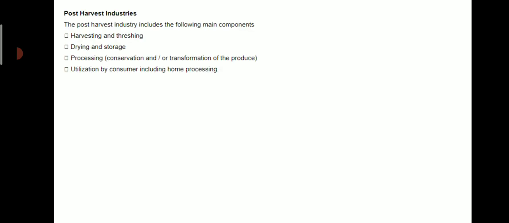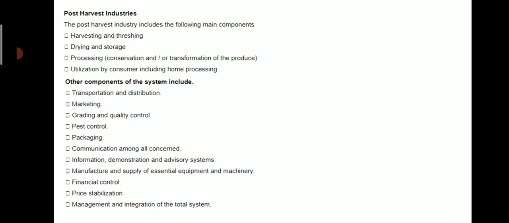So, the post harvest industry includes the following: harvesting and threshing, drying and storage, processing, it means conservation and transformation of the produce, and utilization by consumers including home processing. So, other components of this system include transportation and distribution, marketing, grading and quality control, pest control, packaging, communication among all concerned, information, demonstration and advisory system, manufacture and supply of essential equipment and machinery, financial control, price stabilization, management and integration of total system.